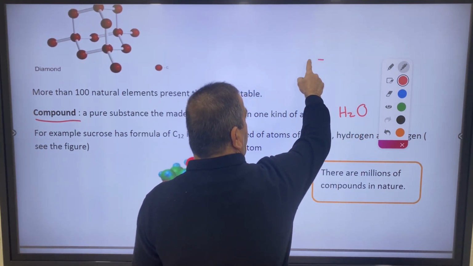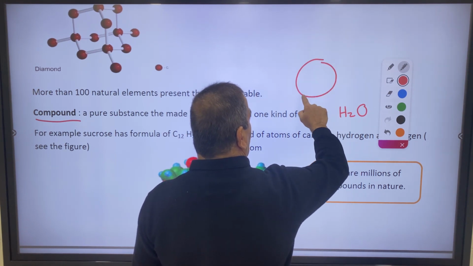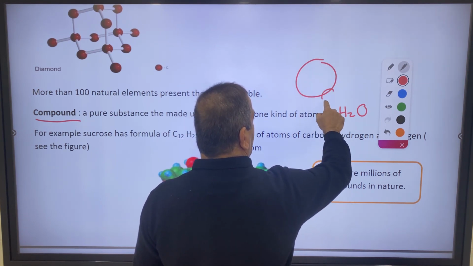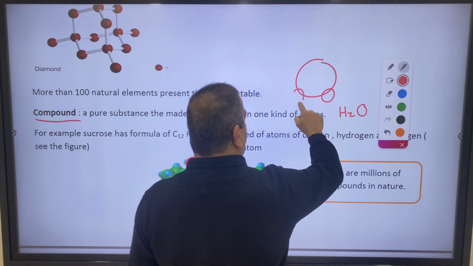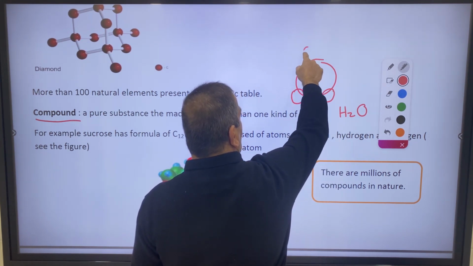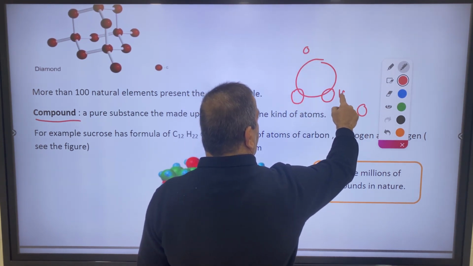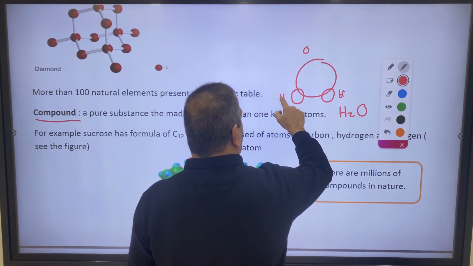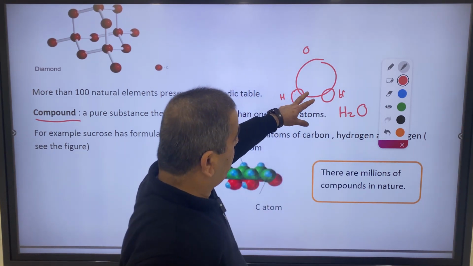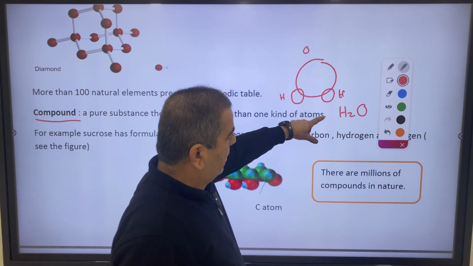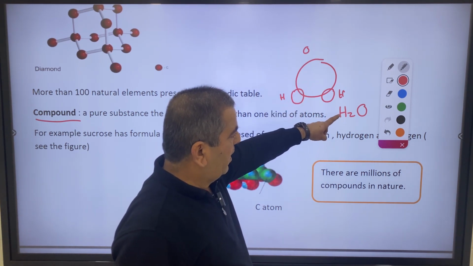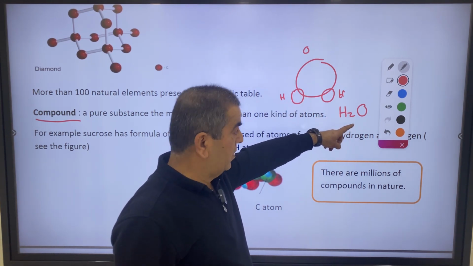So we have a big atom of oxygen and two smaller atoms of hydrogen. This is oxygen, and these are hydrogen atoms. You see, the atoms are not identical. The formula also shows that we have hydrogen and oxygen.